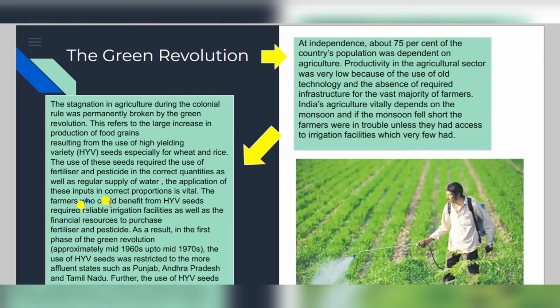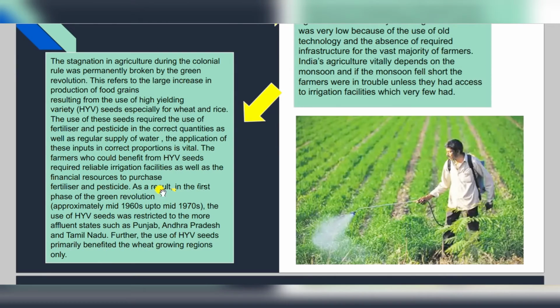The farmers who could benefit from HYV seeds required reliable irrigation facilities as well as the financial resources to purchase fertilizers and pesticides. As a result, the first phase of the Green Revolution grew very well, and the use of HYV seeds was restricted to more affluent states such as Punjab, Andhra Pradesh, and Tamil Nadu. Further, the use of HYV seeds primarily benefited the wheat growing regions only.